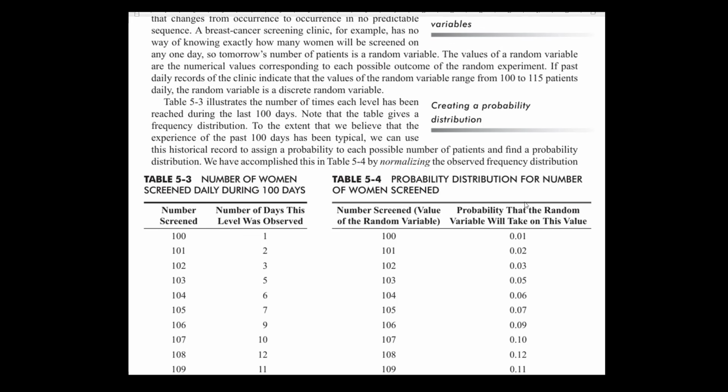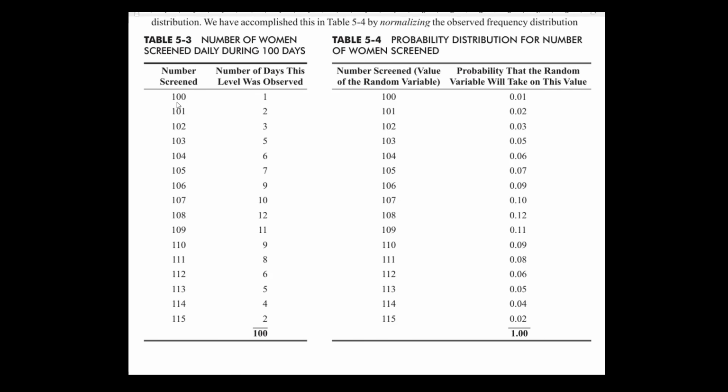This is an example they have given. For example, in a breast cancer screening clinic, there is a record kept of how many women are screened on any one day. For example, the number screened is 100 on one day, 101 on 2 days, 102 on 3 days. This is your random variable, and it is discrete because it takes values like 100, 101, 102, and this is the frequency.